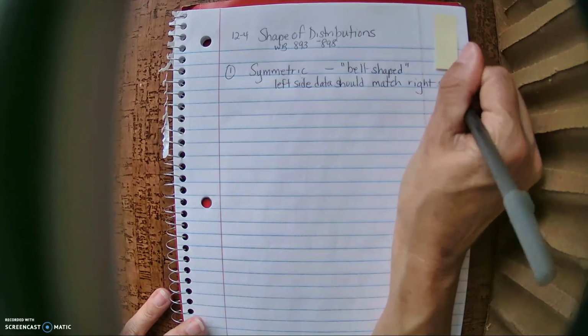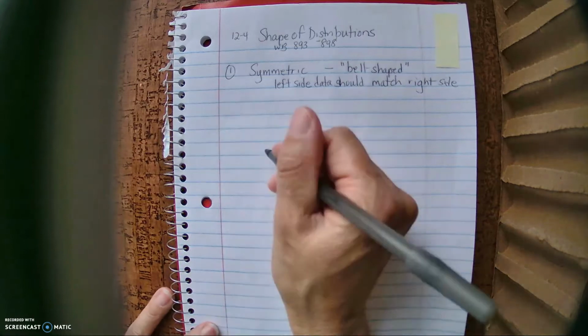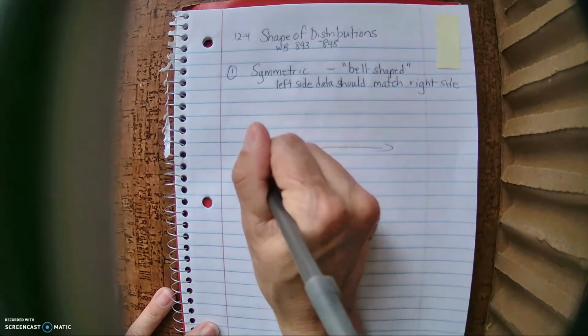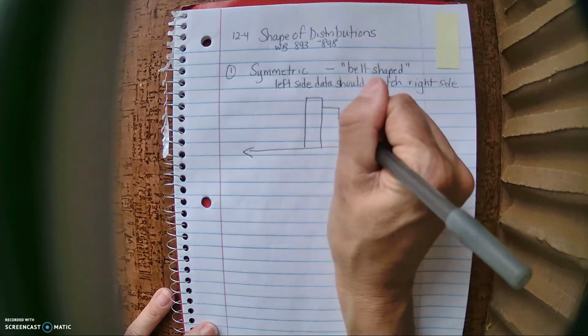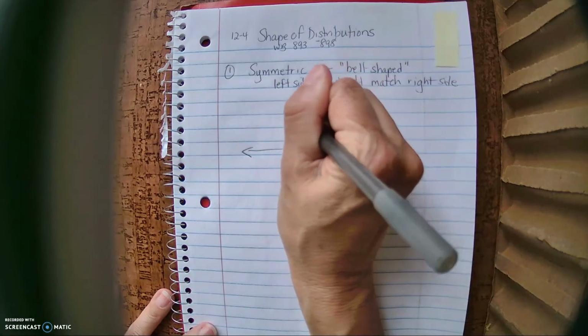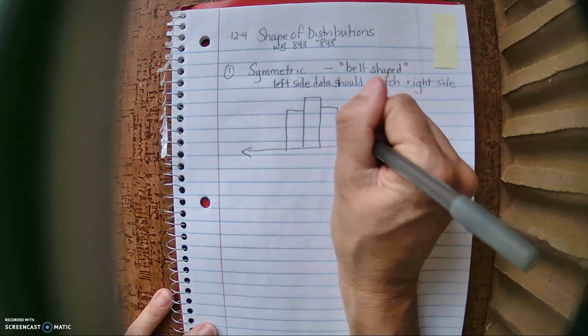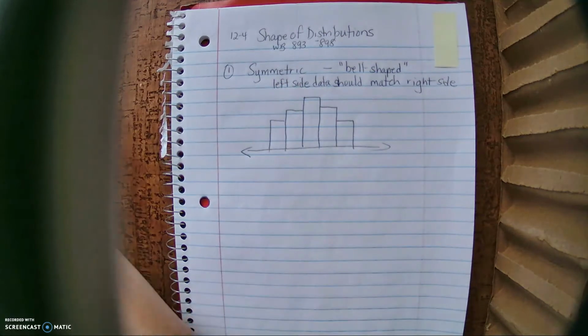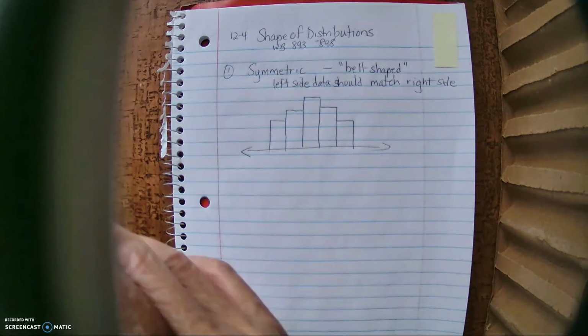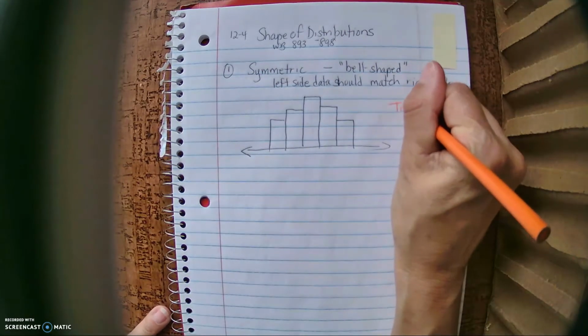So we're going to draw one, okay? I'm going to draw a histogram, make it easy. Here's the middle, right? Let's say this bar goes here, and this one's pretty close, it goes here. And on this side, this one goes here, and this one goes here. So when I trace it, I want you to trace the outside.